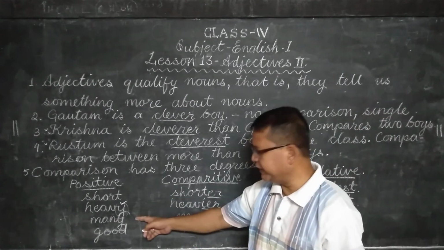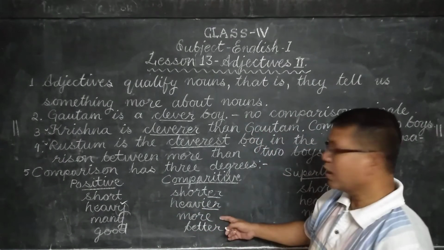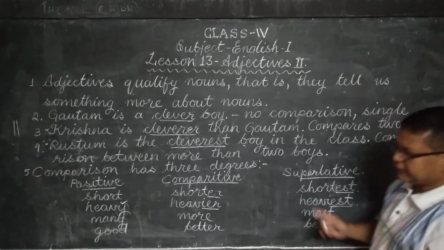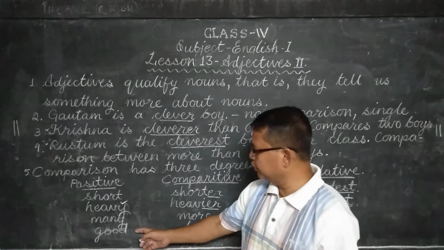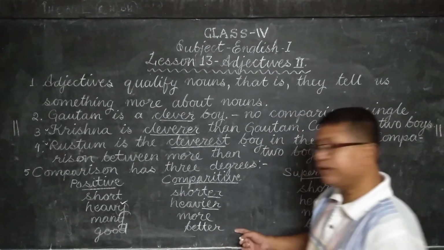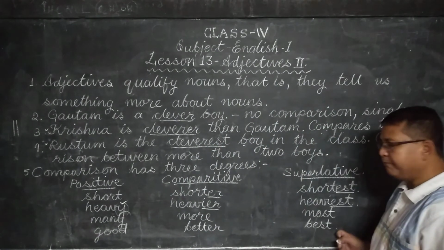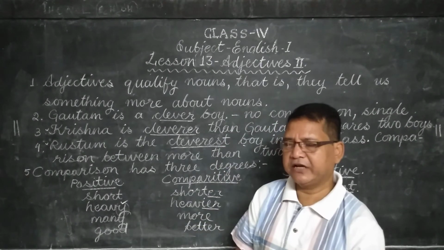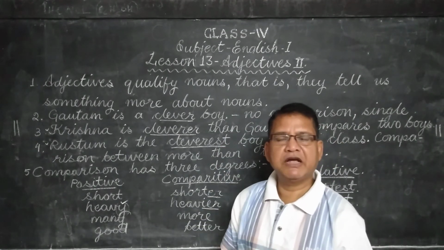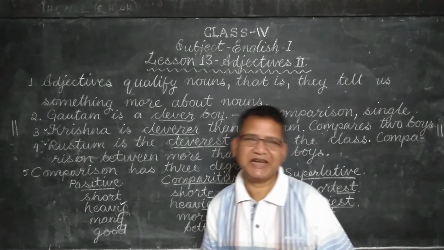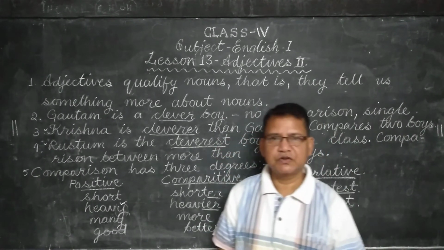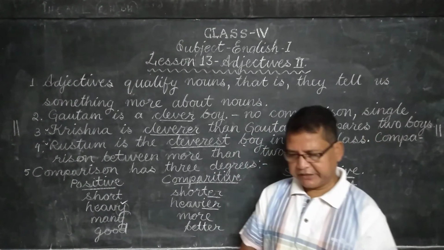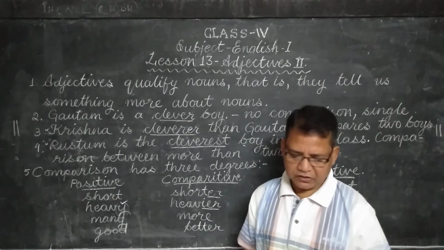Positive degree, many. Comparative, more. Superlative, most. And the next adjective, good. Comparative, better. Superlative, best. Once again, keep in mind, all the adjectives cannot be changed into different degrees by adding ER, EST, etc. In some cases, you have to add IER or IEST. In some cases, the adjective is totally changed.